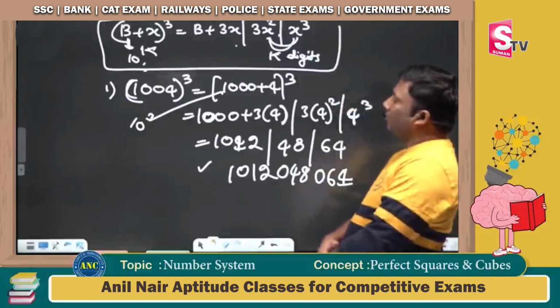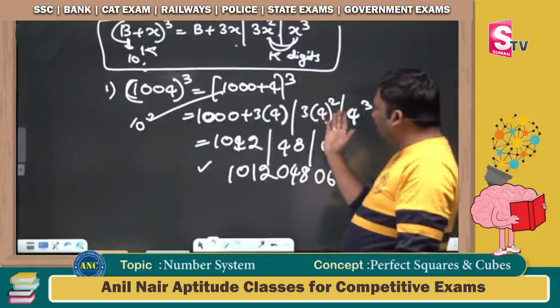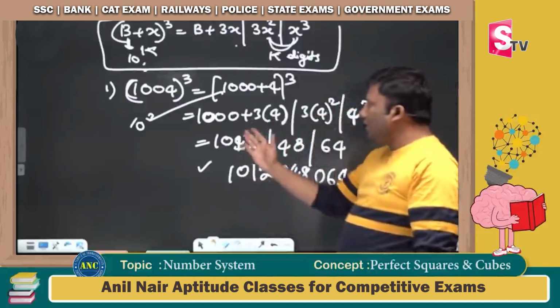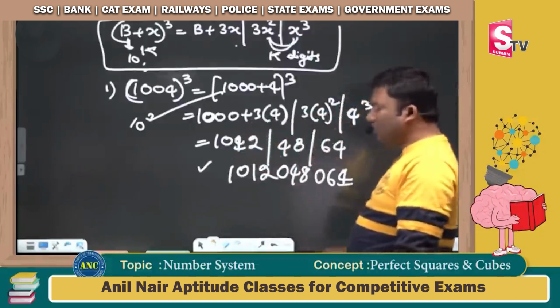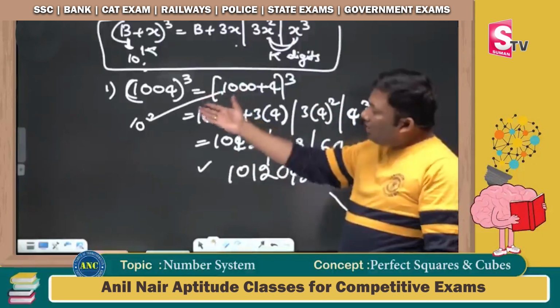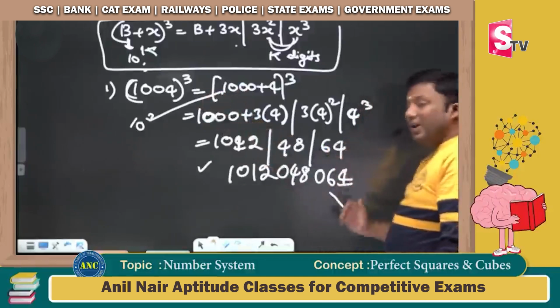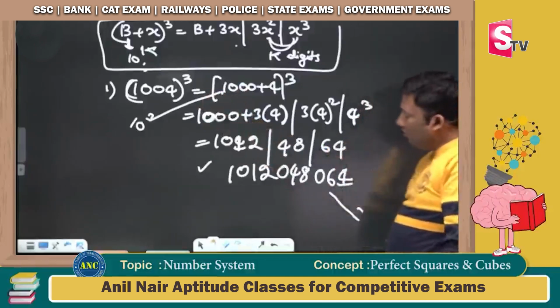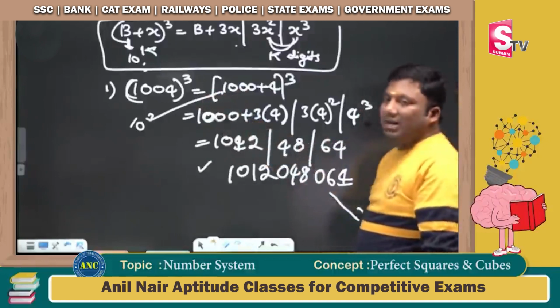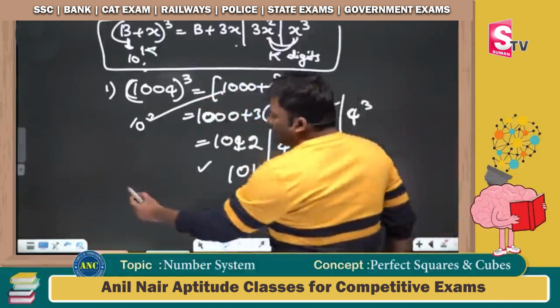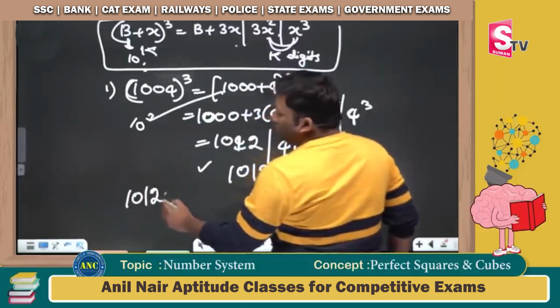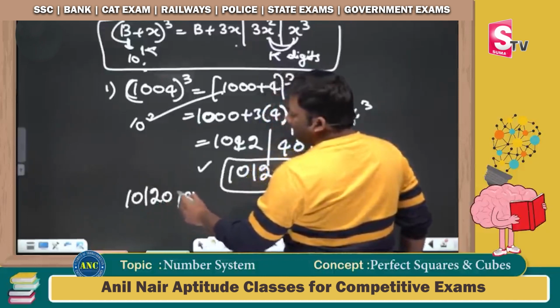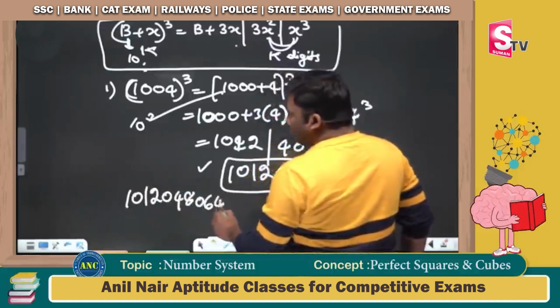1000 plus 4 power 3: b plus 3x, 3x square and x cube. 1012, 48 and 64. 1000 is 10 power 3, so the last two places need 3 digits: 64 in a 3-digit format and 48 in a 3-digit format. So the answer for this question is 1012, 048 and 064.